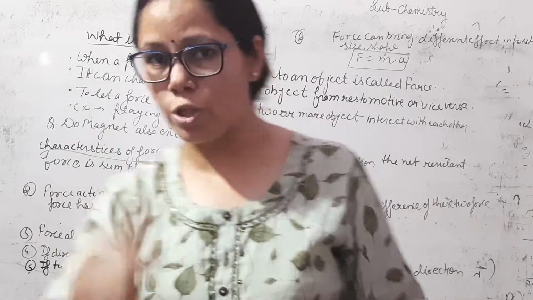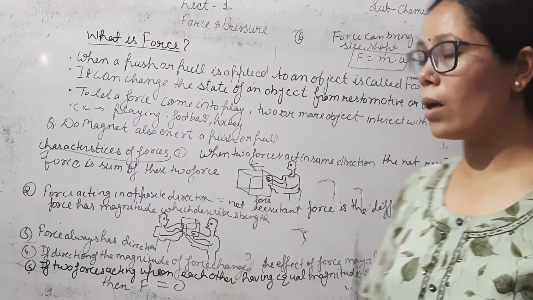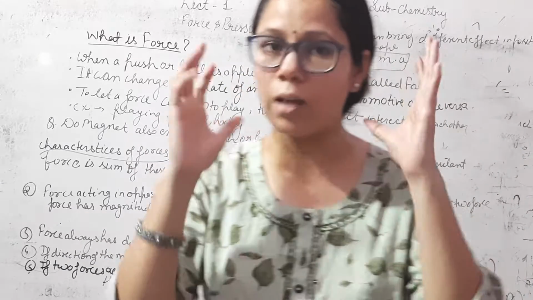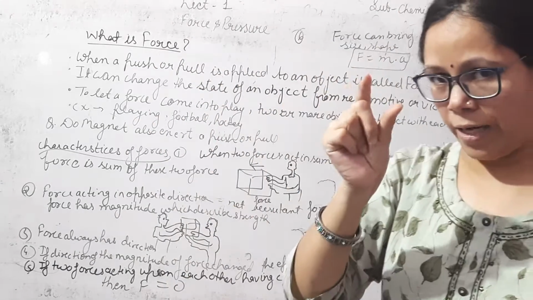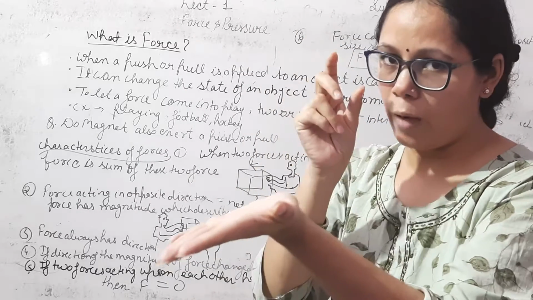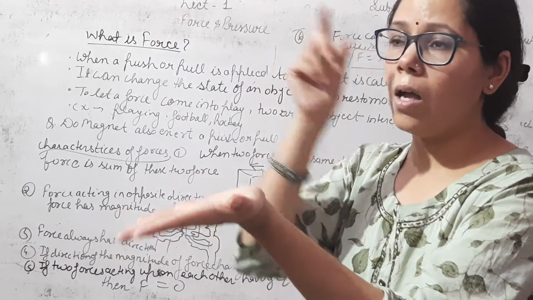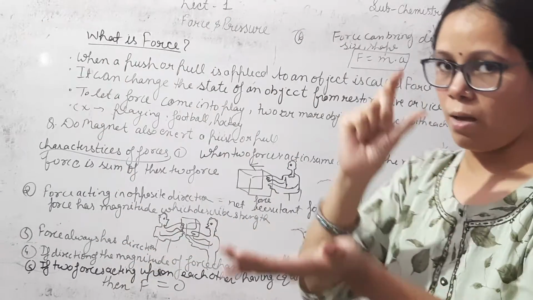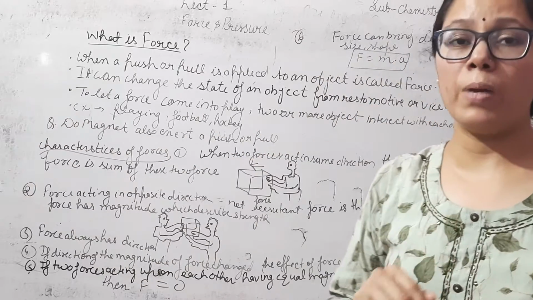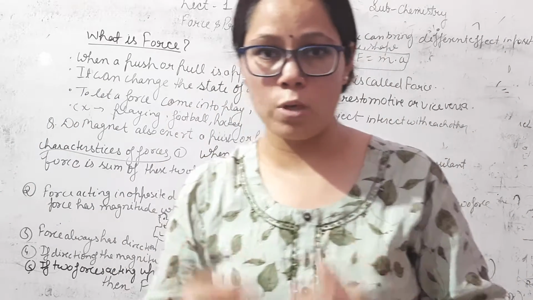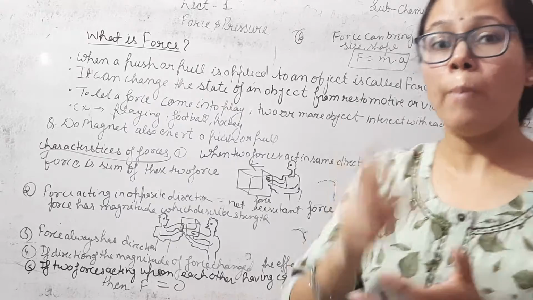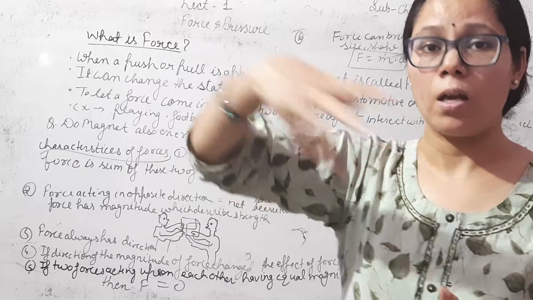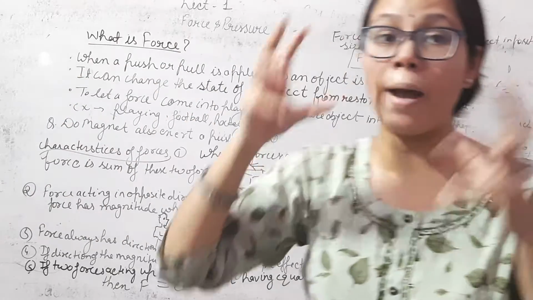I want to ask one question. Does a magnet also exert a push or pull? A magnet exerting a push or pull means a magnet exerts a force. For example, when an iron piece comes near a magnet, the magnet attracts the iron piece. It means it is a magnetic force. The magnet pulls this iron object. It is a magnetic force.